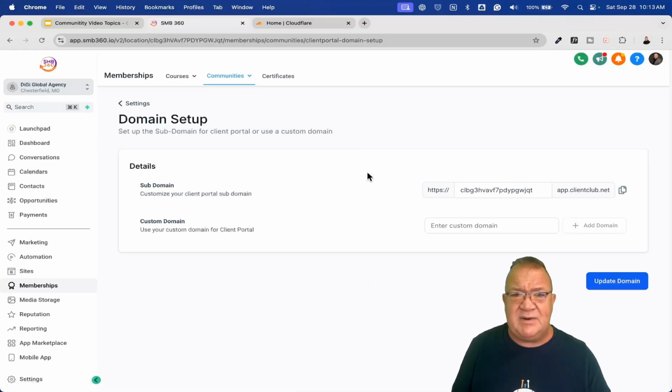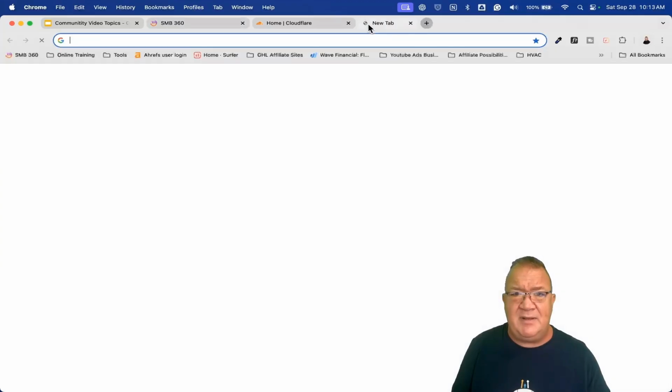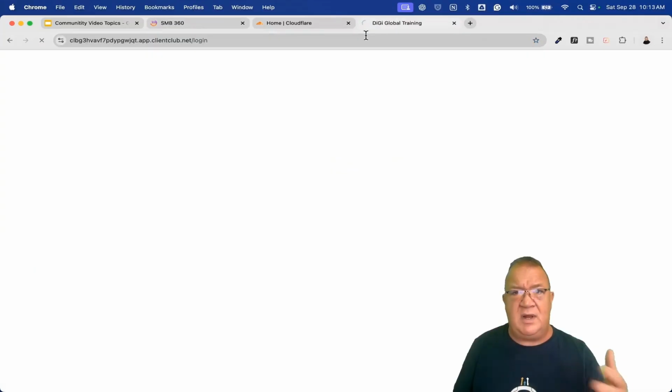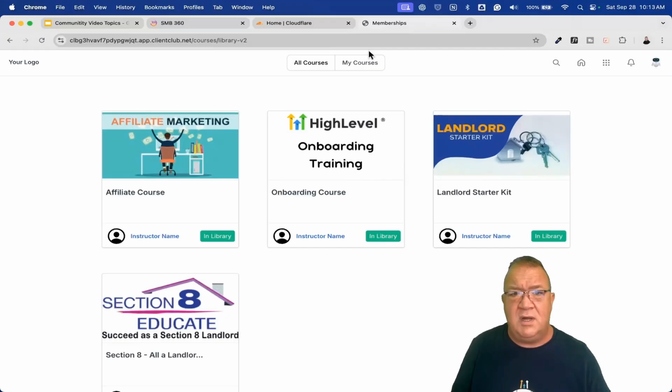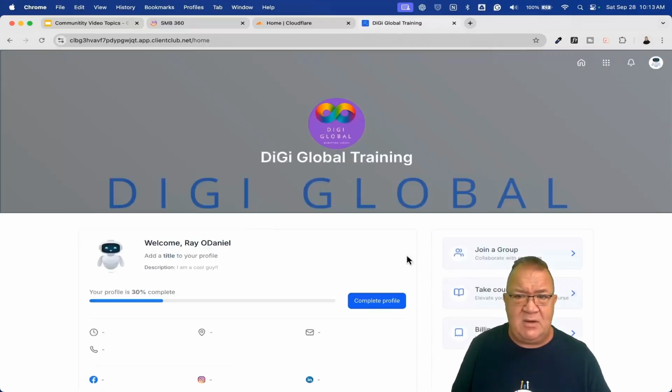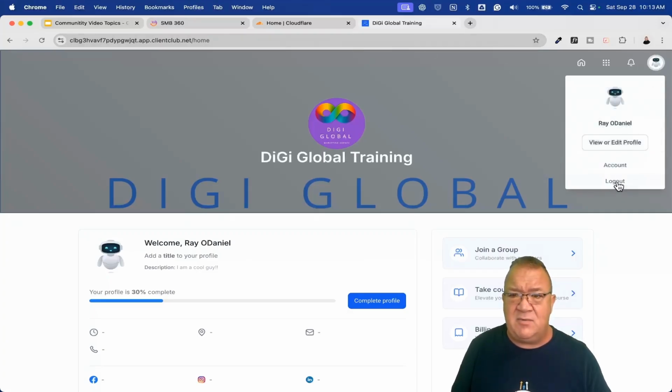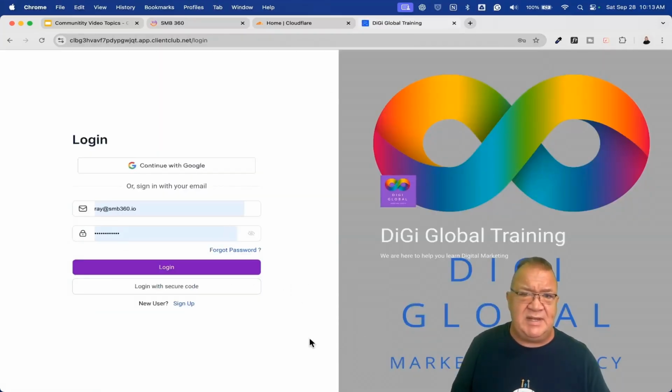So here in the settings area, you already have a default domain. If you come over here and click on this, copied, and paste it, this is a URL that will work or can work for your portal. Now, I'm getting ahead of myself on some of these things, but right now I'm already logged in, but if I were to log back out, this is the screen that I would see.